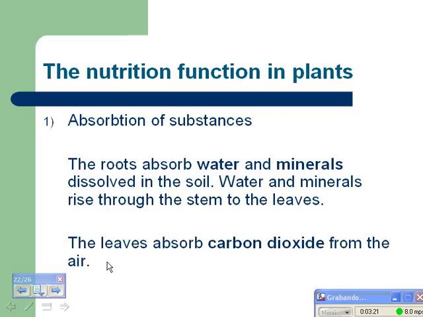The nutrition function in plants. 1. The absorption of substances. The roots absorb water and minerals dissolved in the soil. Water and minerals rise through the stem to the leaves. The leaves absorb carbon dioxide from the air.